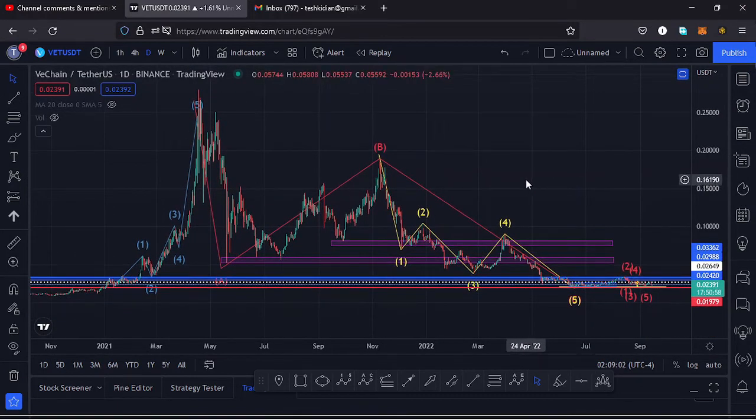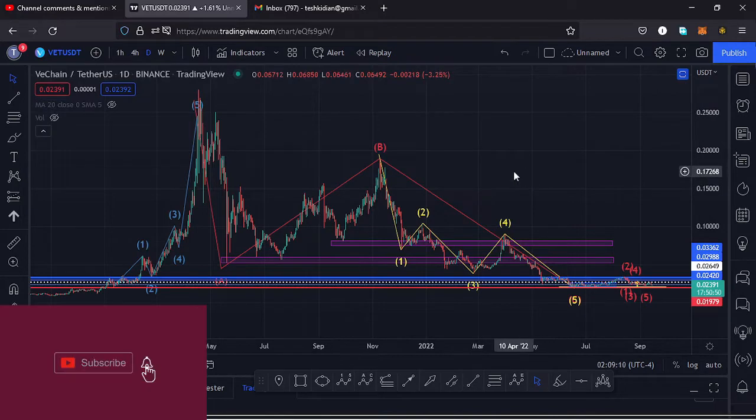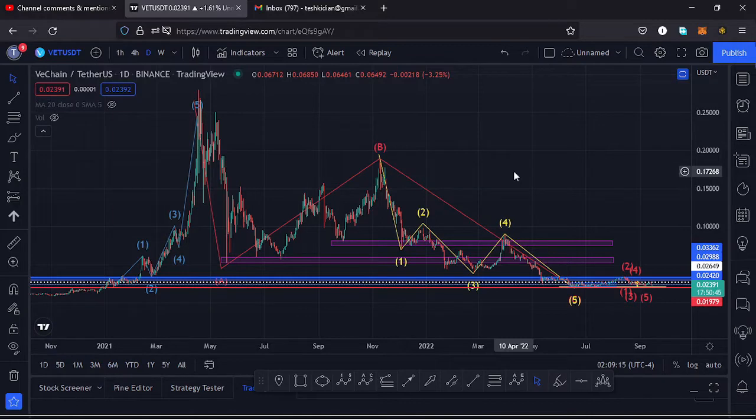basing my analysis on the Elliot waves and the Fibonaccis, and also the key areas of support and resistances, and also draw out the key chart patterns that we have information on this chart. So if you're interested in such content, make sure that you stick around till the end of the video, and I'll kickstart the video by giving a brief of what has been happening on this chart.